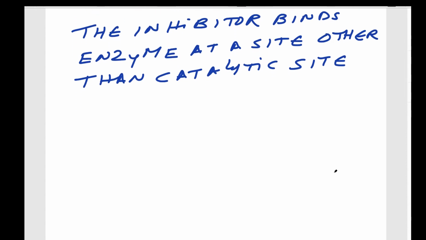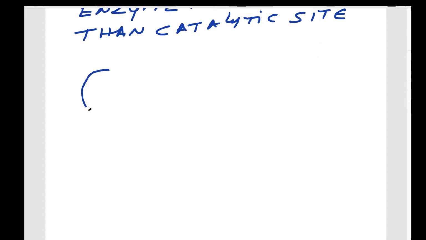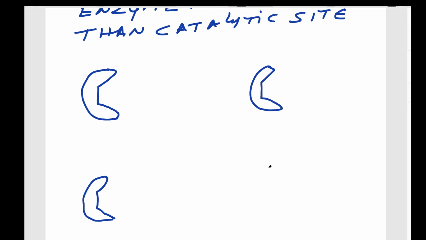Let us see how it happens. I will give you a dramatic representation. Let us write the enzyme here. This is the enzyme molecule. Here also, this is the enzyme molecule. Here, this is the enzyme. So I have mentioned the enzyme. Now, there is a binding of the substrate. Binding of the substrate is taking place.